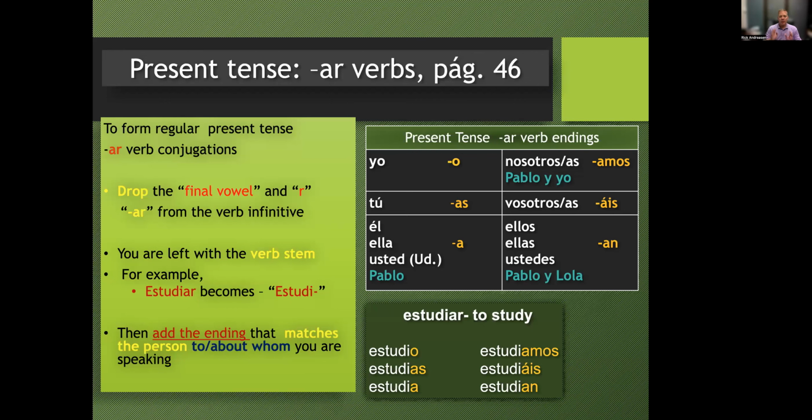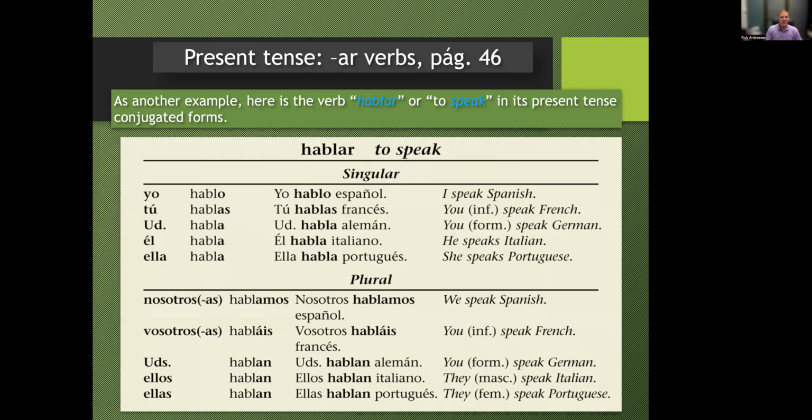Muy bien. So one more time, just another review, another way to look at it. To conjugate the verbs, you drop the AR, the final vowel plus the R from the infinitive, you keep the stem, and then you add the ending that matches. So again, just some different ways of looking at it to help you to grasp this concept of conjugating verbs in Spanish.